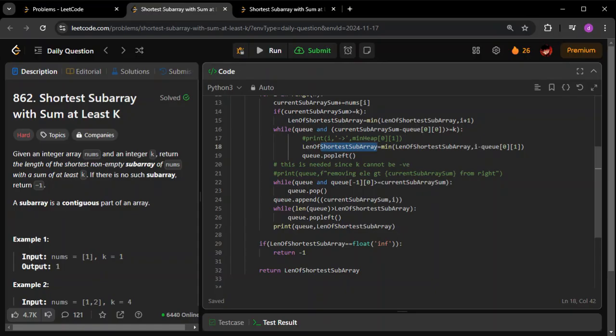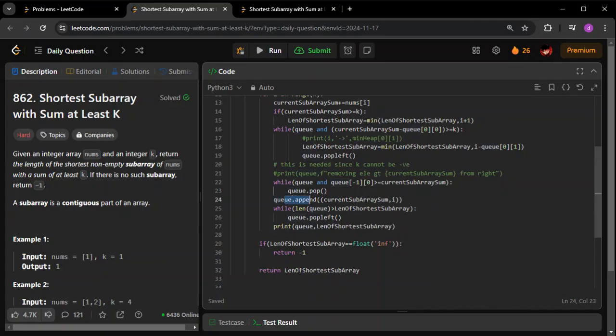So for that reason, once I append the current sum to the queue, I am ensuring that the number of elements left in the queue is not greater than this. Everything here I'm doing a pop left of them. Remember, I'm doing a pop left, not pop right here. Here also we did pop left, here also we are doing pop left. Remember that appending will be from the right.